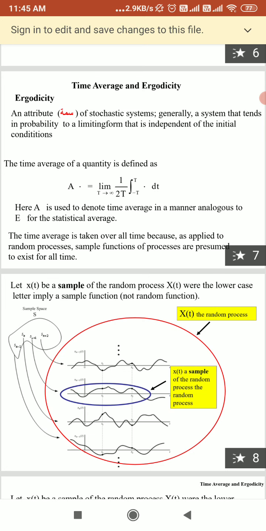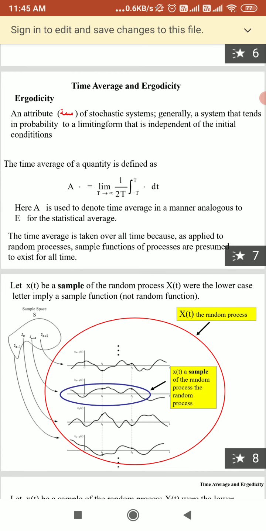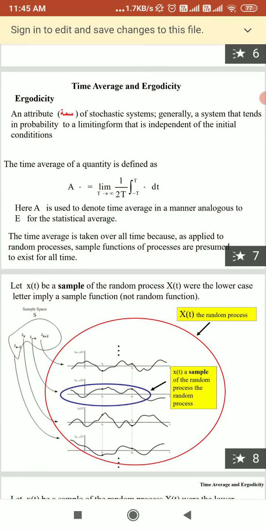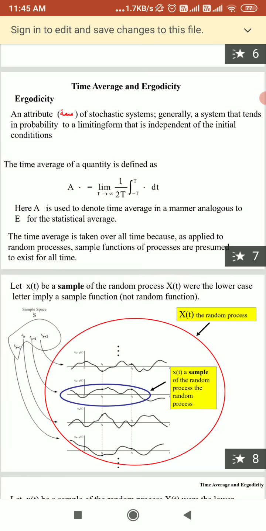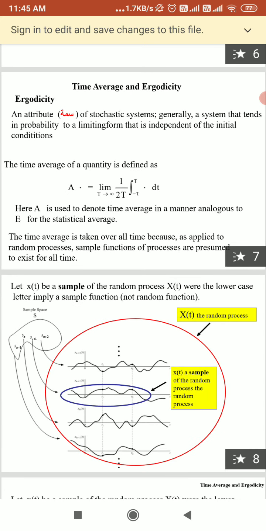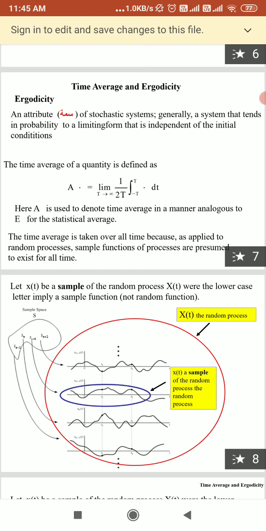If all time averages are equal to the corresponding statistical averages, then we can say the stationary process is an ergodic process. How do we say this? When calculating the averages of a random process, we calculate them in two different ways.